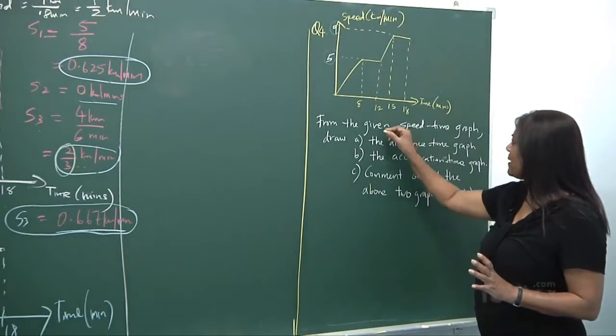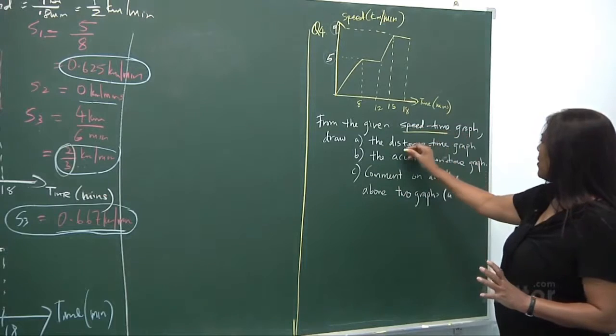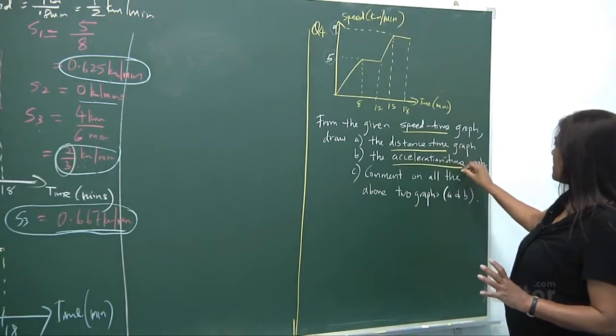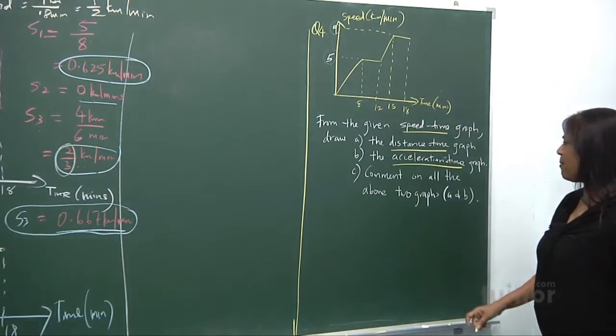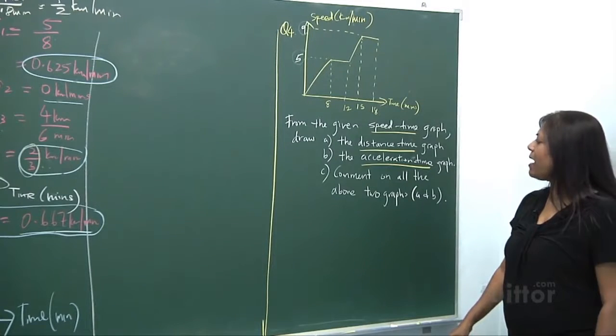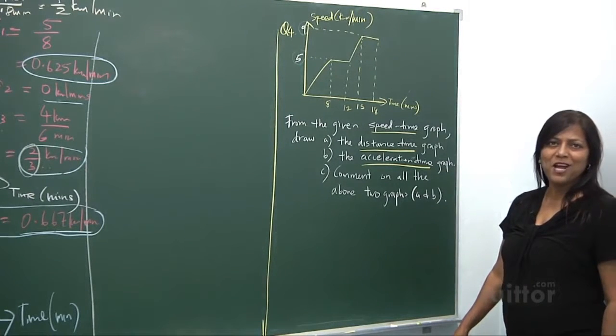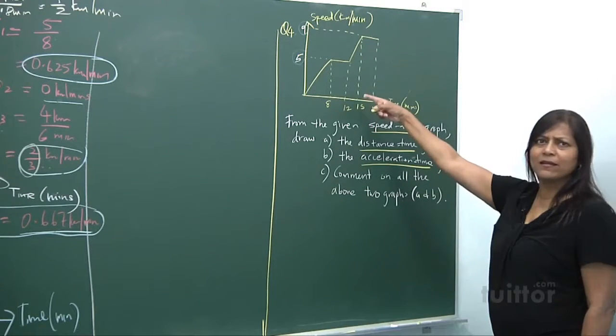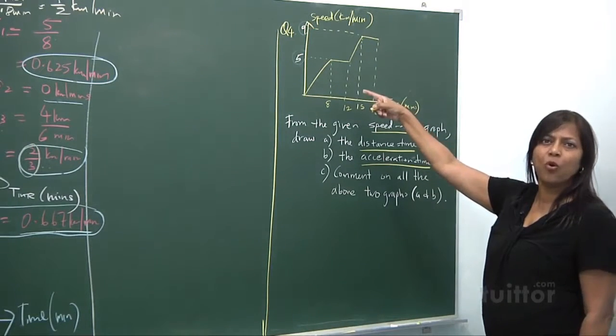Now what they ask you from the given speed time graph, they want you to find the distance time graph, draw it, and they want you to draw the acceleration time graph and comment on the two graphs, A and B, the distance time and the acceleration time. Are you all right with that? Great. Now the area under the graph plays a vital role.